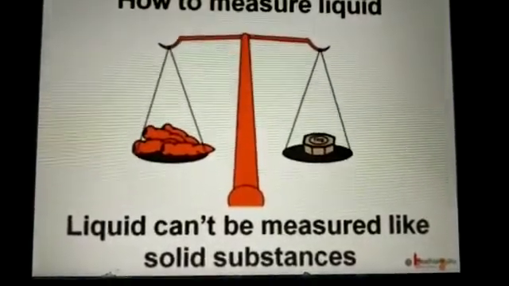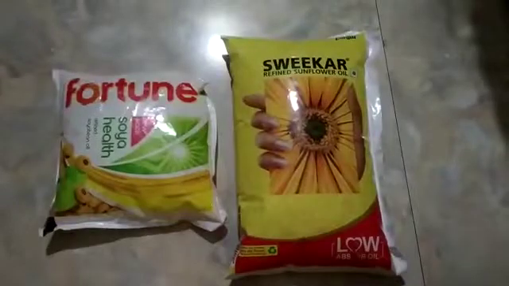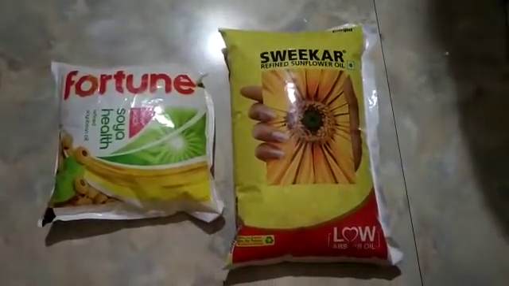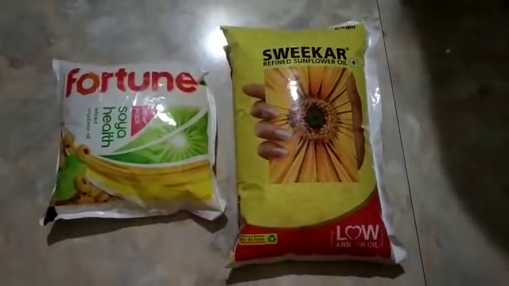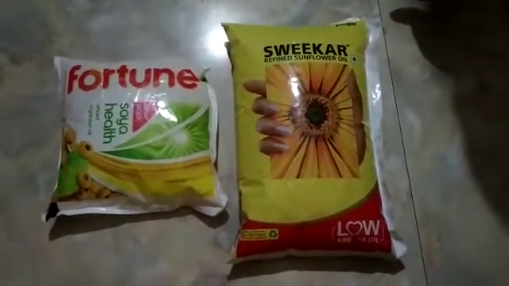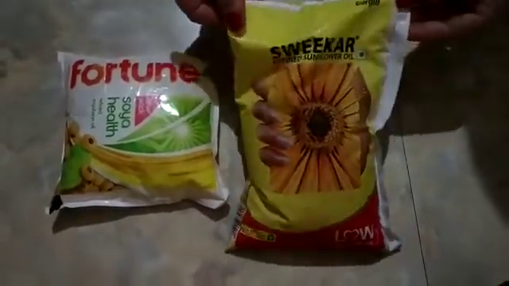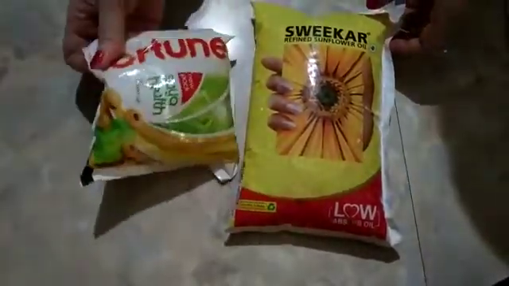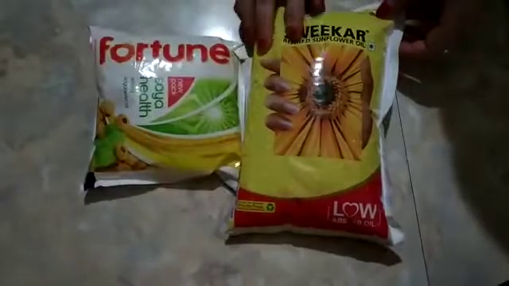So what will we do? Okay children, we have to use a container to hold them, and only after that can we measure them.